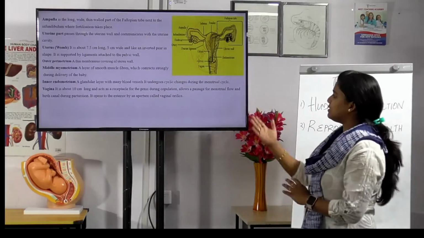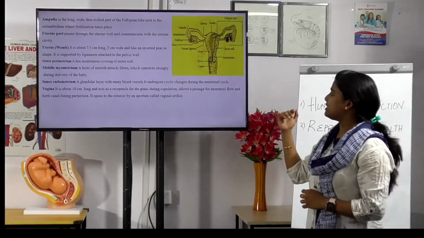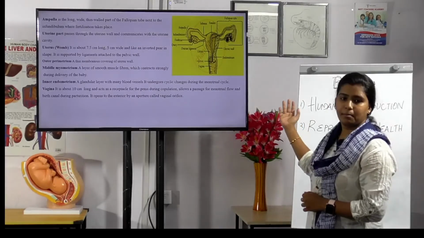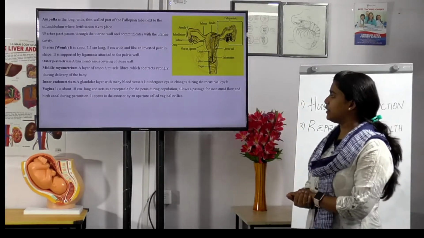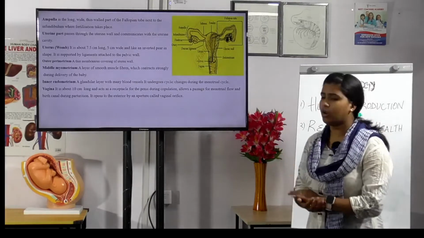And the last is the vagina. It is about 10 centimeters long and acts as a receptacle for the penis during what? Copulation. It allows the passage for menstrual flow and is the birth canal during parturition. It opens to the exterior by an aperture called the vaginal orifice.